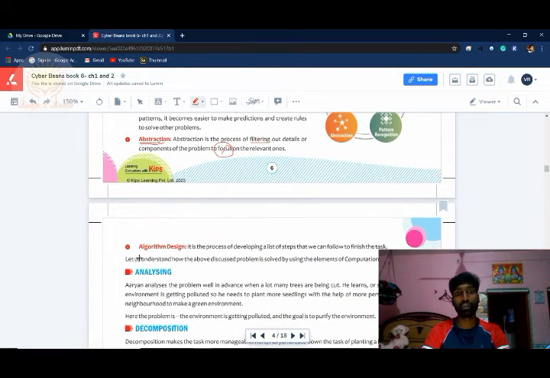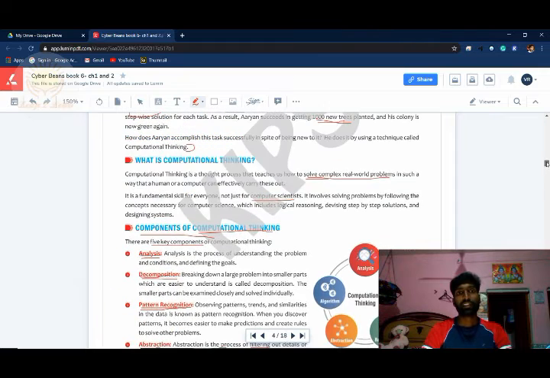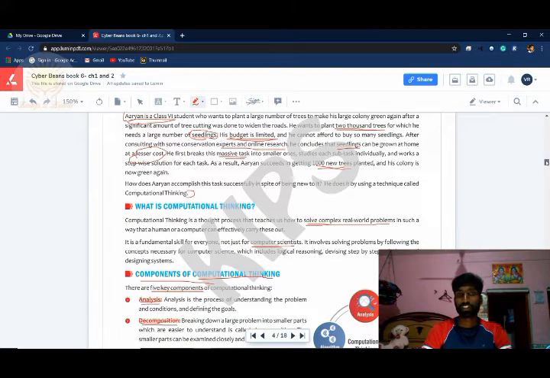The last one is algorithm design. Algorithm means now you found the solution, and how you are going to implement it step by step. It is a process of developing a list of steps. Step by step process is called algorithm. Okay, students, this is called computational thinking.